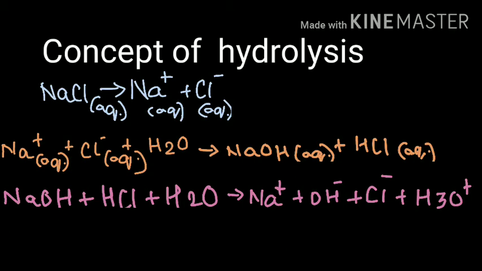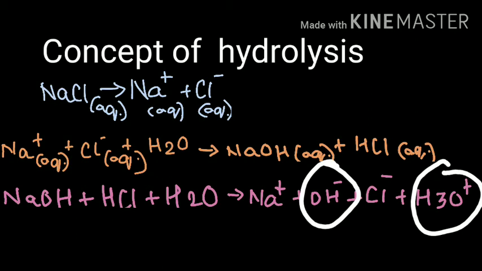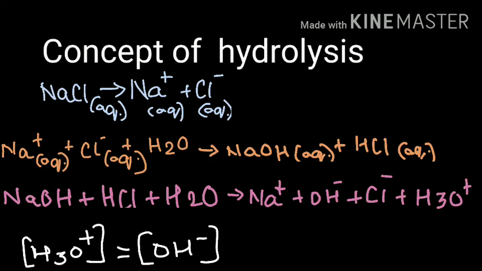So basically, if you observe both the reactions, the reactants that are used and the products that are formed are similar. No new product is formed here. Also, the number of H3O plus ions and the number of OH minus ions are equal. That is, the molar concentration of H3O plus ions is equal to the molar concentration of OH minus ions. That is, you have one H3O plus ion and one OH minus ion.